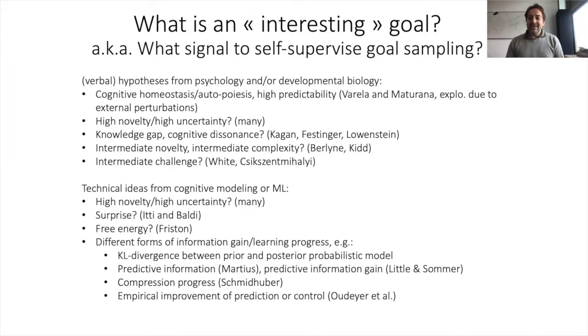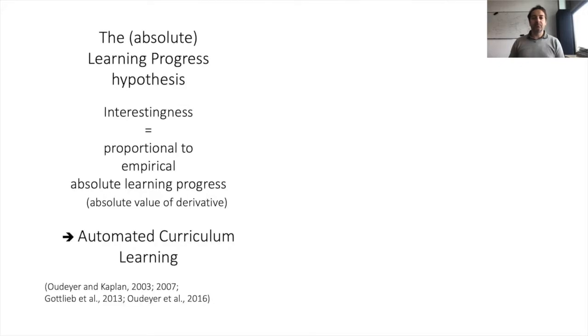Among other ideas, I will now explain one that we've developed and studied a lot, initially inspired from the work of Varela and Maturana in biology, around the concept of empirical learning progress. And this has both been very robust to guide robot learning in the real world and to account for developmental trajectories observed in human infants.